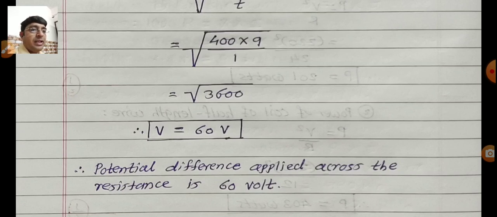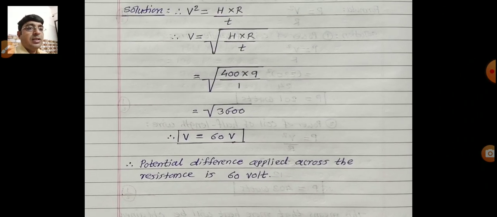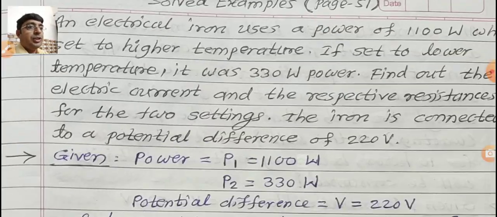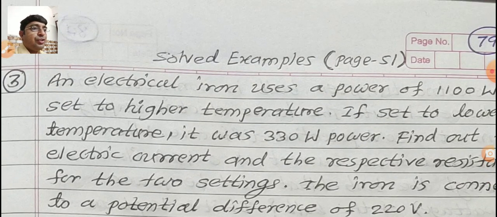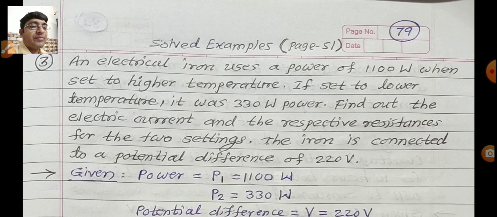Volt is also indicated by the symbol capital V. And finally, you write the answer in a proper sentence: Therefore, the potential difference applied across the resistance is 60 volt. This is the second numerical problem, solved in this way. Now, the third numerical problem is given on page number 51 in our textbook.